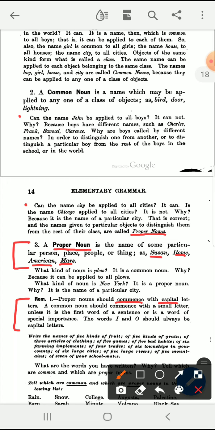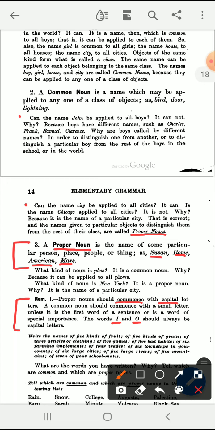A common noun should commence with a small letter, unless it is the first word of a sentence, or unless it is a word of some special importance. The words I and O should always be capital letters.